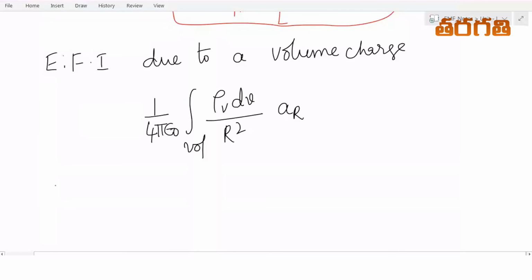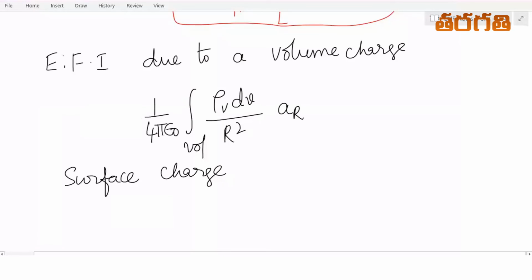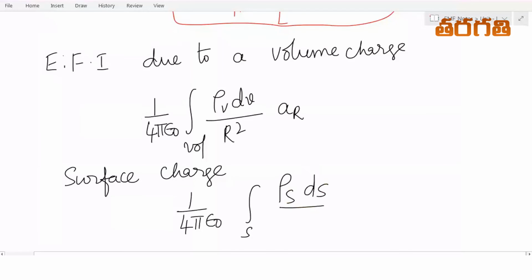Due to a surface charge, it is 1 by 4 pi epsilon naught times the integral over S of rho S ds by r square into AR.